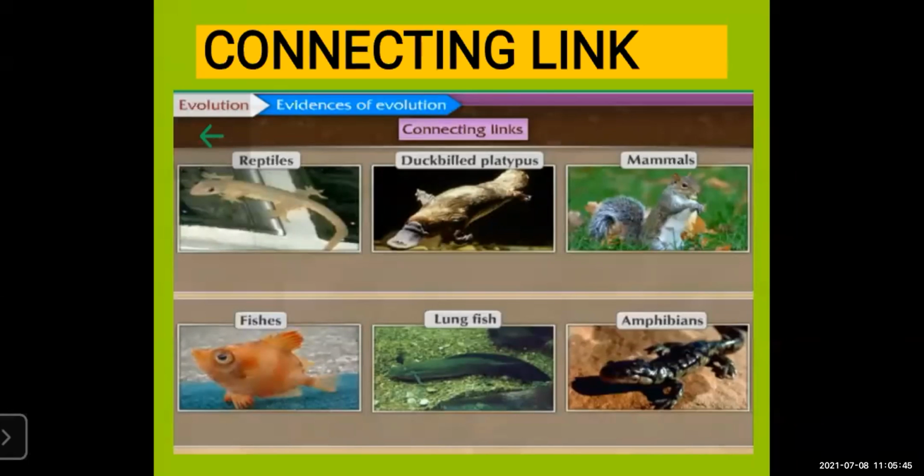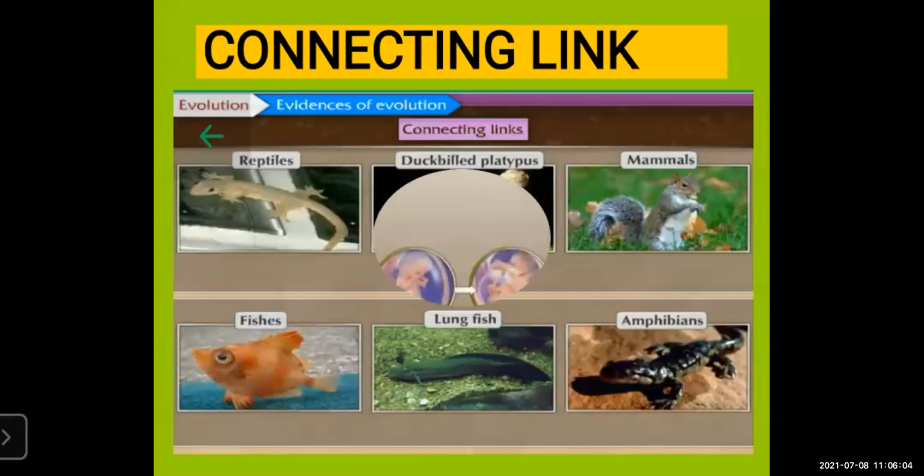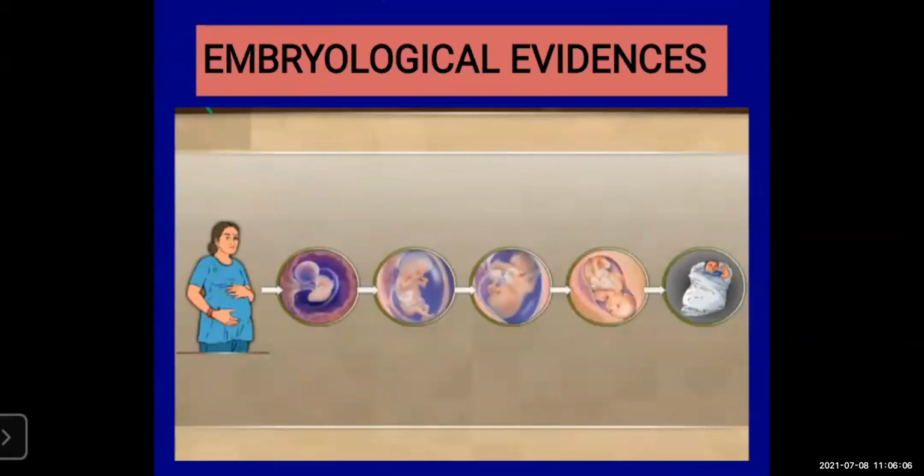So three things we have studied in connecting link. First, Peripatus, which is the connecting link between Annelida and Arthropoda. Second, duck-billed platypus, which is the connecting link between reptiles and mammals. Third, lungfish, which is the connecting link between fishes and amphibians. So a short note can come, write down the short note on connecting link.